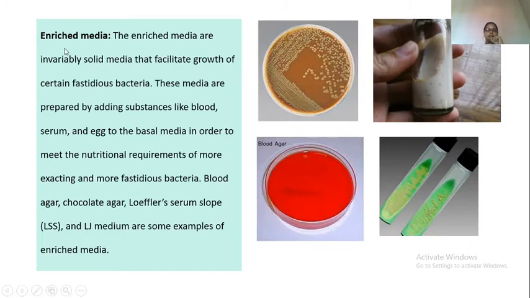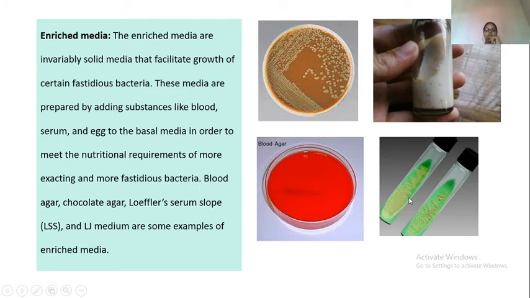The first category under special media is enriched media. Enriched media is a class of media which is used for fastidious organisms. In my earlier videos, I have already explained what fastidious organisms are. Fastidious bacteria are the bacteria that do not grow on basic medium and they need special nutrients for their growth. So here I have put up some pictures which we will be discussing.